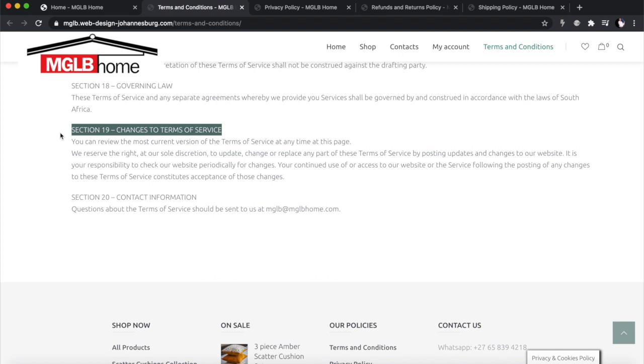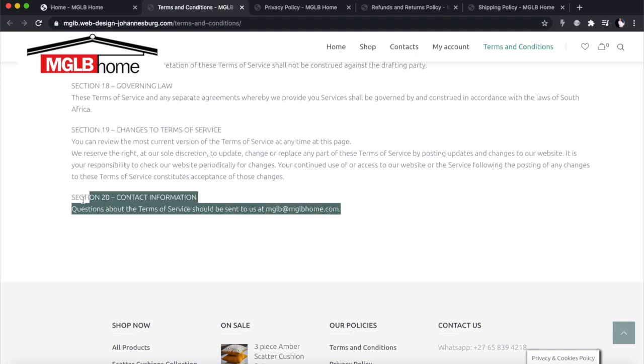This says, I can change these terms of service at any point, and I don't have to inform you when I do that, okay? If you read any terms of service, this line is always there. This is important because if you, for example, decide, okay, fine, I'm going to add something new to my terms of service, you can do that, okay? And you can just change it on your website. And you don't have to inform people that it's changed. It's people's responsibility to regularly visit your website to see the latest terms of service at the time they are making a purchase, okay? And then you've got to have some information there about how people can get in touch with you in case they want to clarify something.